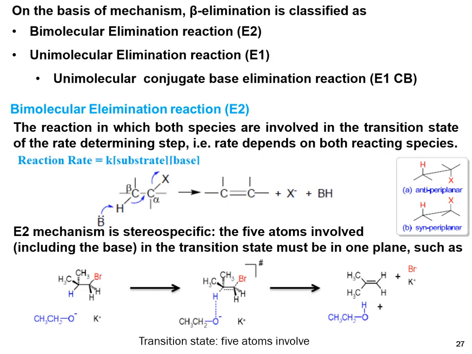The E2 mechanism is stereospecific. The 5 atoms involved in the transition state must be in one plane. Here you can see the example. Ethoxide abstracts the proton. This forms the 5-atom transition state, where the bond is in a half-formed condition. Then the ethoxide abstracts the proton, and the leaving group leaves and forms the olefinic bond.